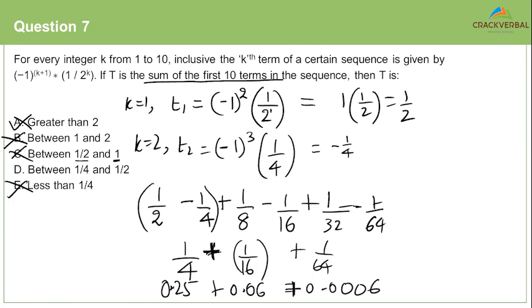Right? That is where your estimation skills, more than your estimation skills, that is where I think your common sense should have worked. Don't take me wrong, I'm not trying to offend you, but common sense is a very integral part of doing well on the GMAT. You should have written down the first 4 terms. You should have figured out, okay, the first term itself is half, and I'm subtracting something from it. How can it be more than half? Okay, so the correct answer here is D for delta.